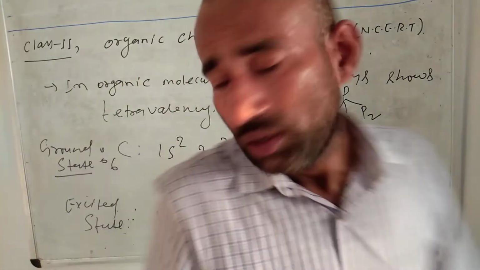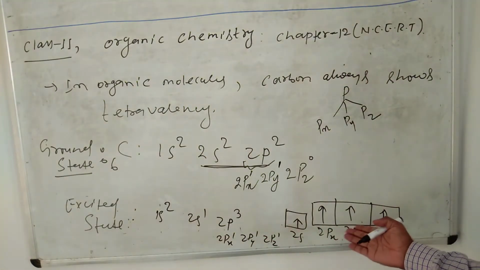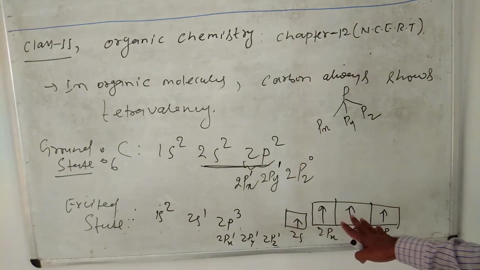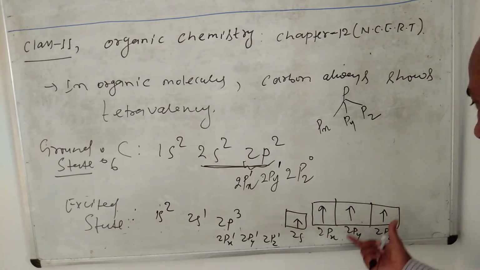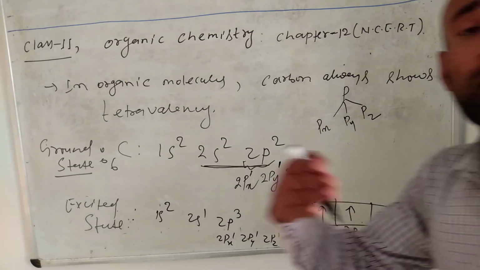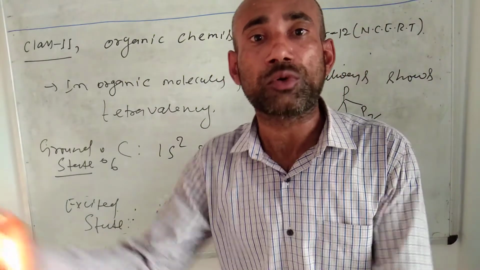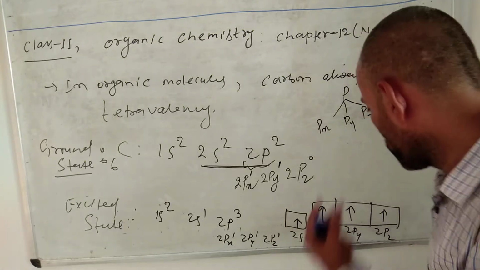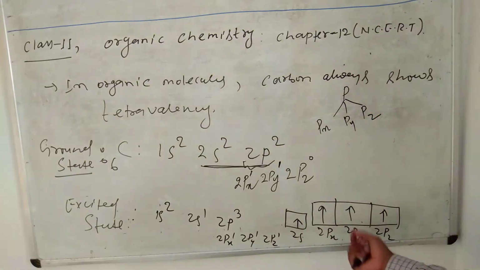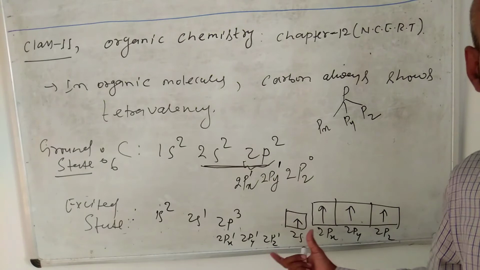So there are 4 unpaired orbitals, ready to overlap with the other atoms which come to combine with carbon. So we observe that carbon shows tetravalency.